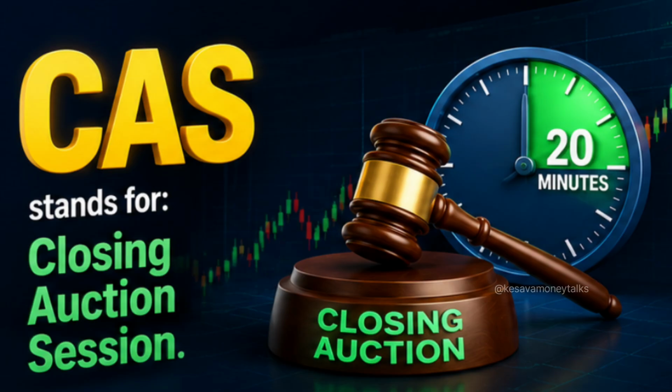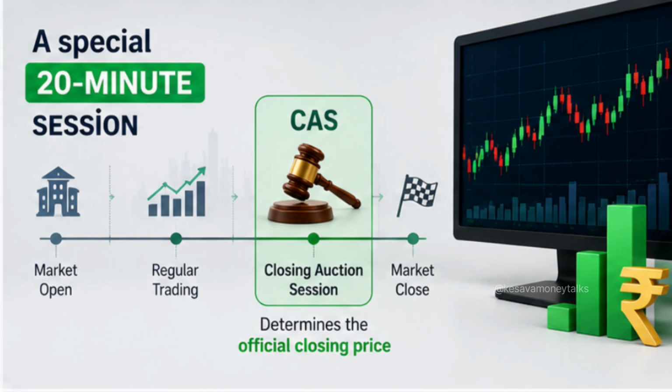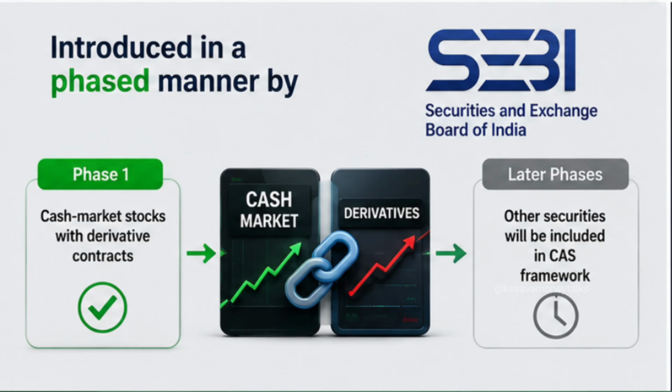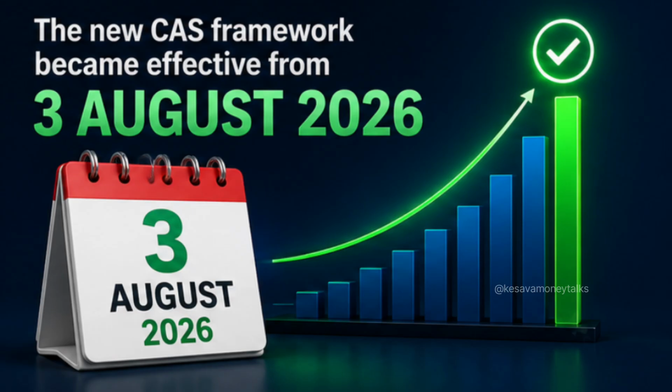CAS stands for Closing Auction Section. It is a special 20-minute section in the equity cash market used to determine the official closing price for stocks covered by the CAS framework. SEBI introduced CAS in a phased manner. Initially, it applies to cash market stocks on which derivative contracts are available. Other securities continue under the existing closing price method until they are brought into the CAS framework. The new CAS framework became effective from August 3, 2026.